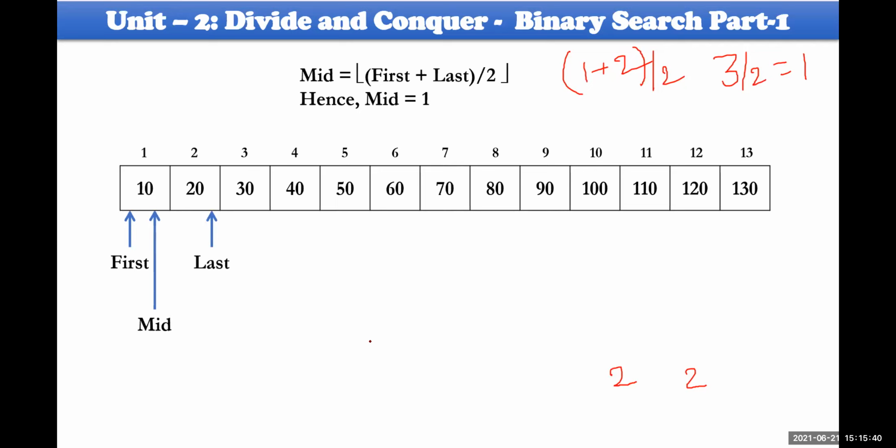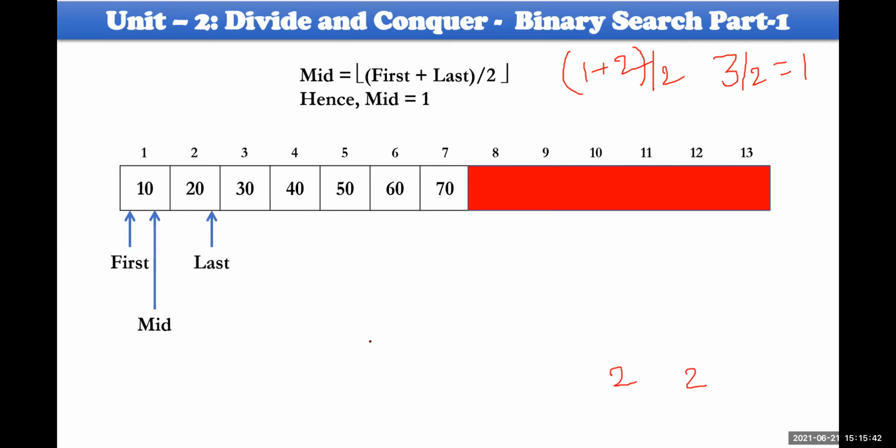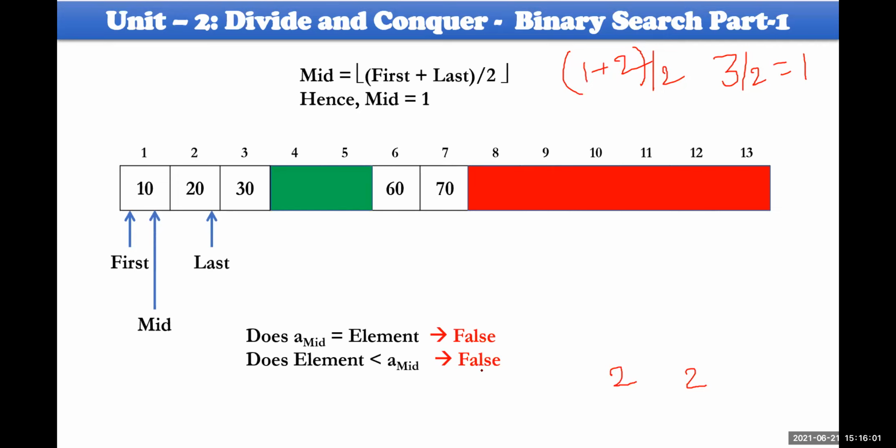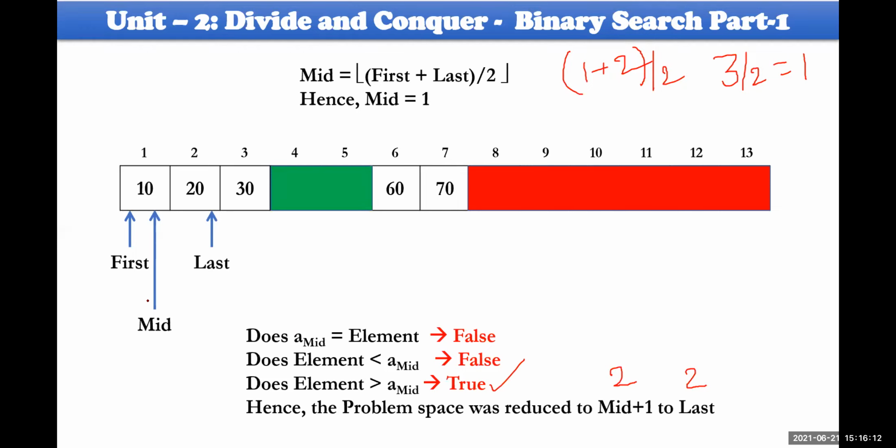That is last, and mid will be taken over there. Already this red colored space was avoided in the first recursive call, and this green color was avoided in the second recursive call. Now, does A of mid equal the element? No, it is not true. Is the element less than A of mid? No, it is not, because 10 equal to 20 is not true. Then it will go to this area. Therefore, mid will be taken into consideration.